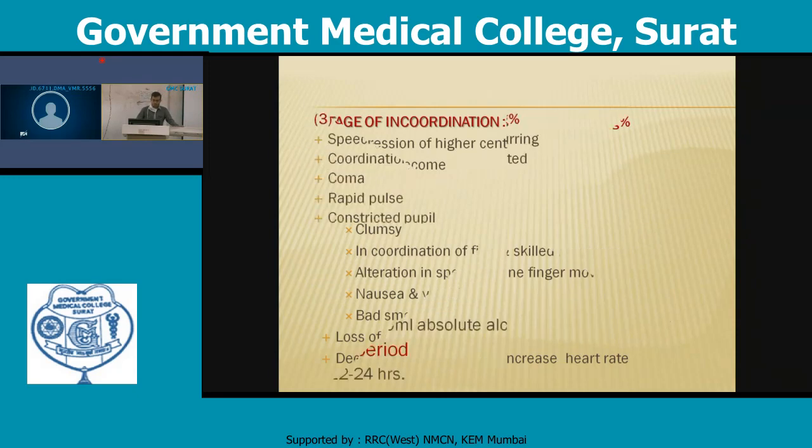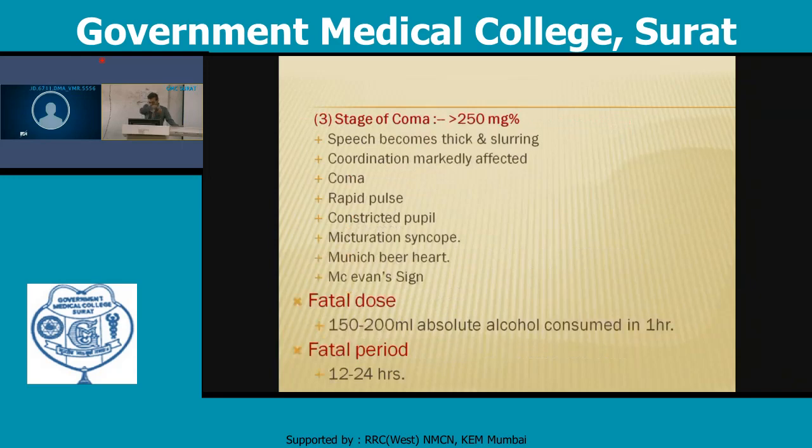Stage of coma is mostly seen after the 250 milligram percentage concentration, in which speech becomes thick and slurred, and coordination is markedly impaired. So there is incoordination, coma, rapid pulse, constricted pupil, micturition syncope, Munich beer heart, and the Macewen sign, in which the pupil is first constricted, but when pinching occurs, there is slow dilatation, and afterwards constriction of the pupil is observed again. Fatal dose is 150 to 200 ml of absolute alcohol consumed within 1 hour, and the fatal period is about 12 to 24 hours.